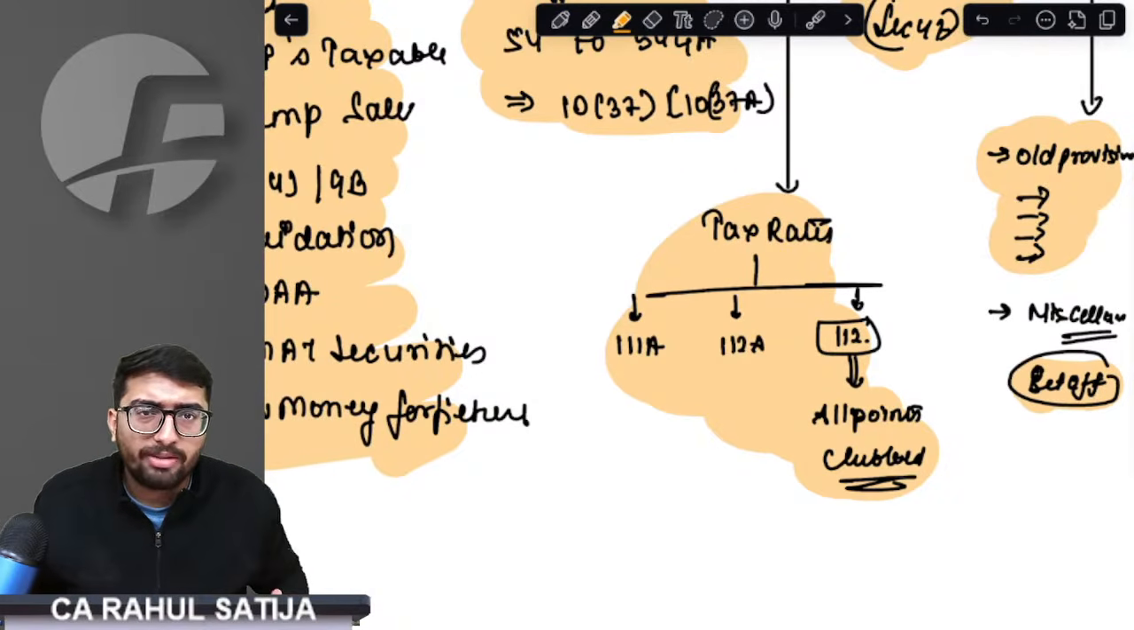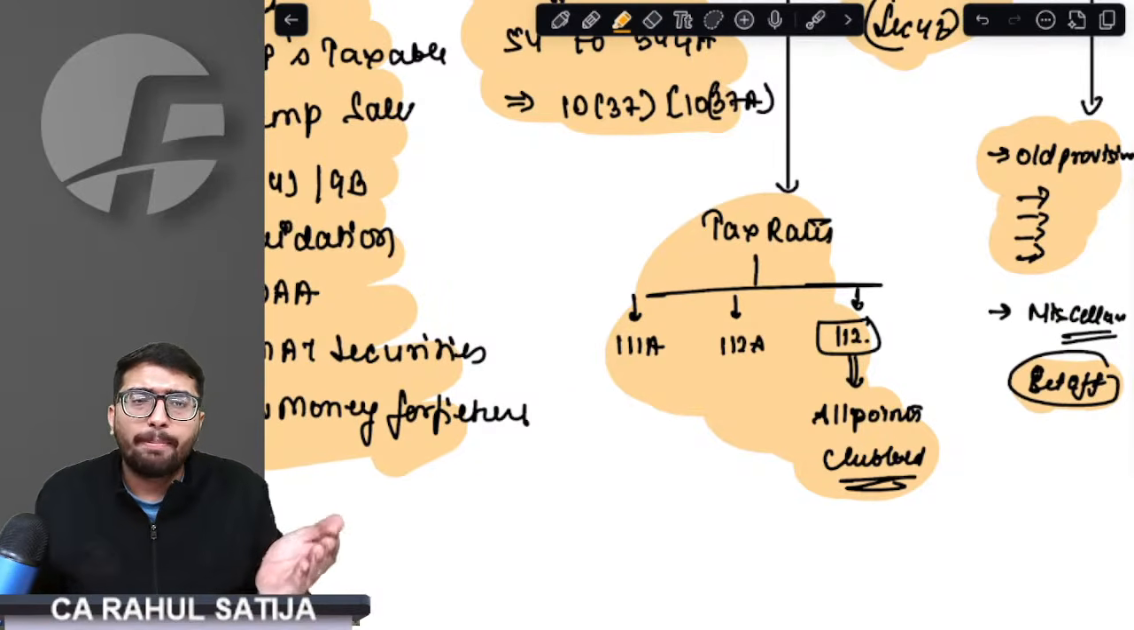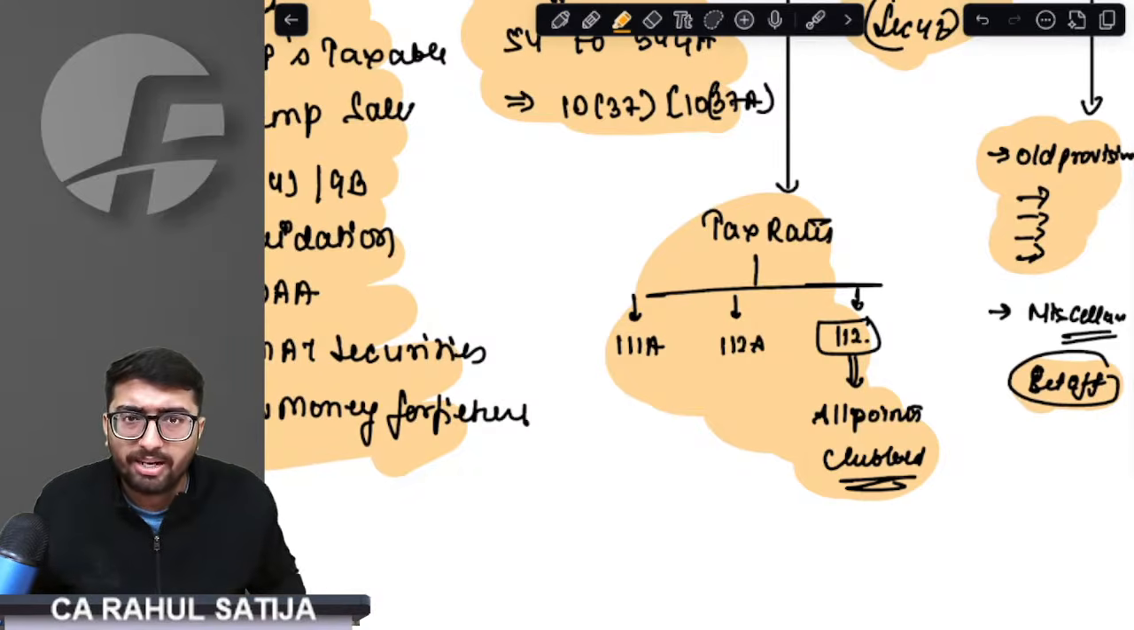Then we came on to 111A. If on these three assets we have short-term capital gain, it is taxed at 20%. Then we came on to 112. Any long-term capital gain other than these shares is taxed at 12.5%.